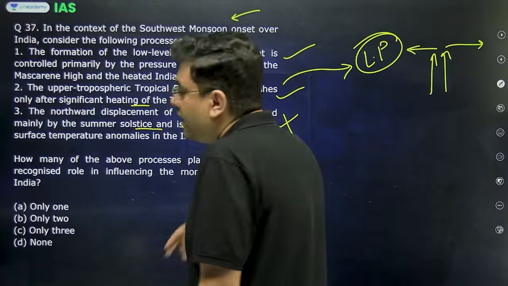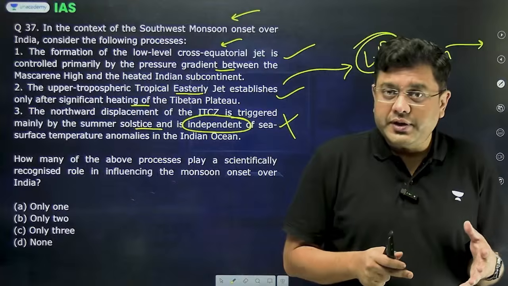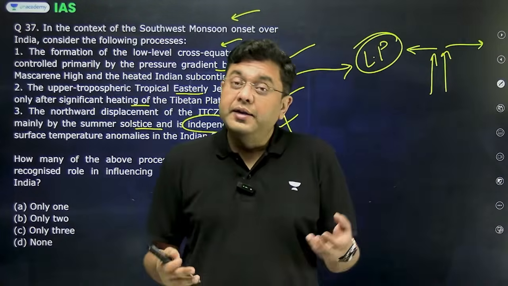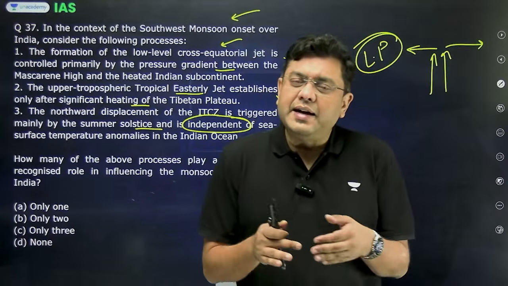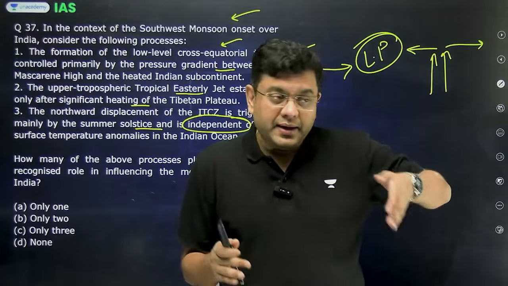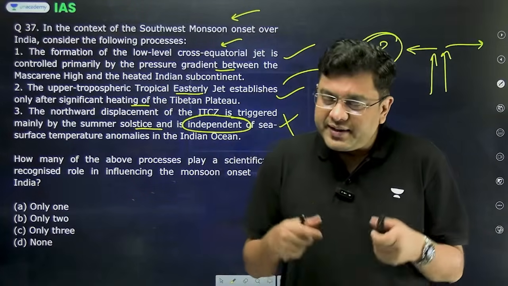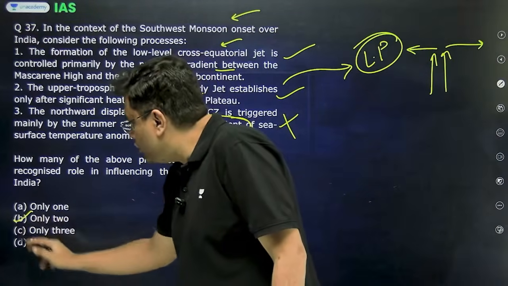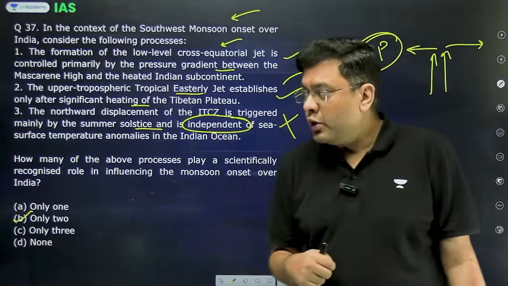This is incorrect. The northward transition of the ITCZ is not only dependent upon the summer solstice. It is dependent on the land surface temperature. It is dependent on the Indian Ocean dipole, the temperature that is observed in Bay of Bengal, Arabian Sea. It is because of these reasons that it is not the case that every time ITCZ reaches the northern part of India on the same date. It tends to vary. That variation is caused because of the sea surface anomalies in terms of temperature factor. So here again, you have B, that is only 2. So 2 of these processes play a role in influencing the monsoons.